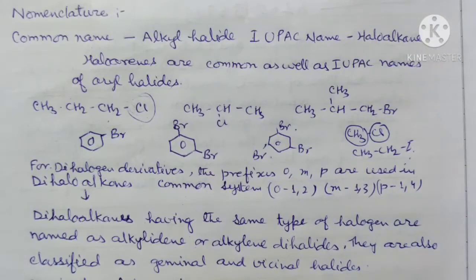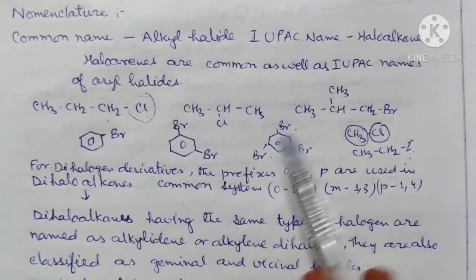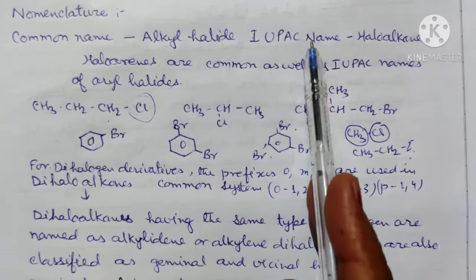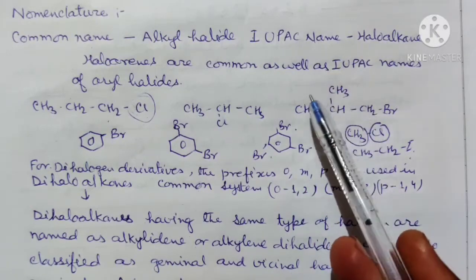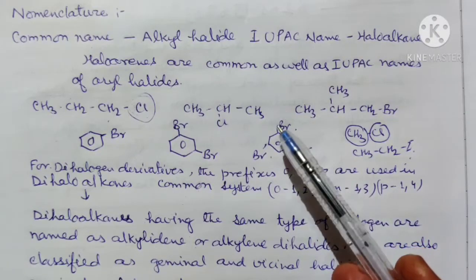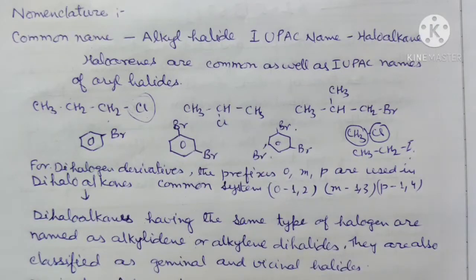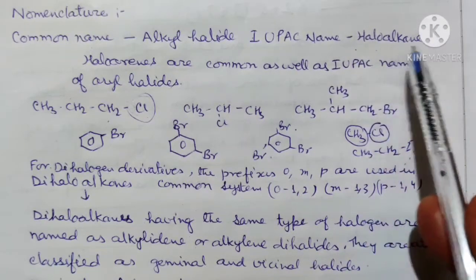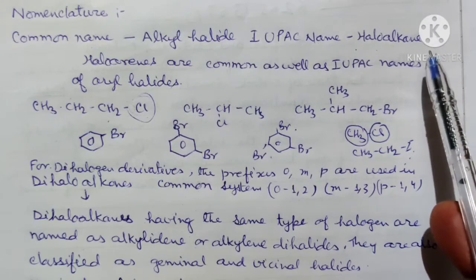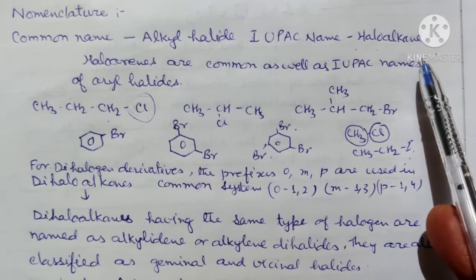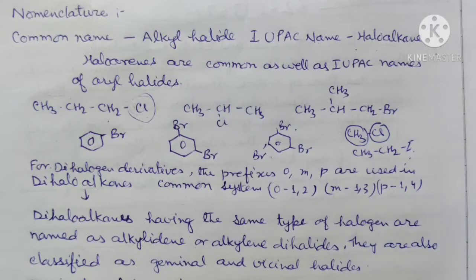Now we can write the IUPAC name also. According to the IUPAC system of nomenclature, haloalkanes are named by prefixing the word halo before the name of the parent alkane. First, identify the parent alkane by selecting the longest continuous chain of carbon atoms.